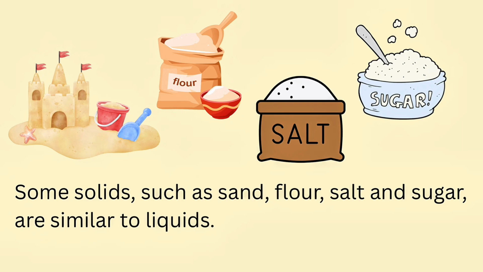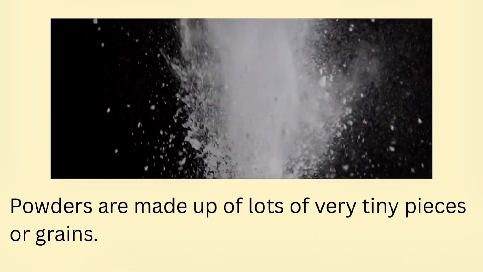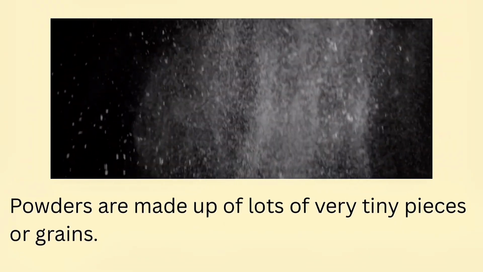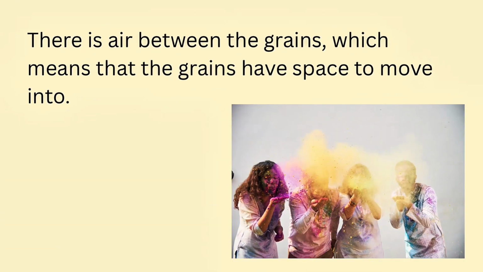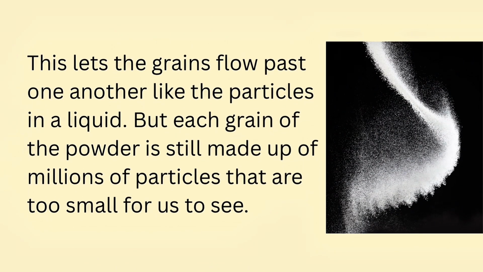Some solids, such as sand, flour, salt, and sugar, are similar to liquids. We can pour them and they take the shape of the container they are in. These solids are sometimes called powders. Powders are made up of lots of very tiny pieces or grains. There is air between the grains, which means that the grains have space to move into. This lets the grains flow past one another like the particles in a liquid.